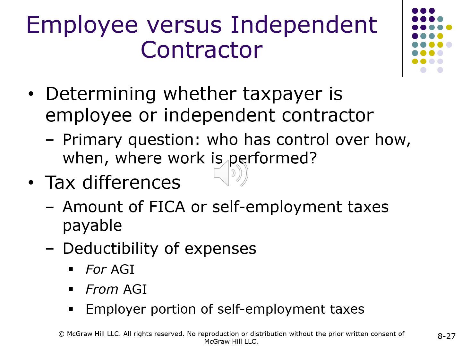Employee versus independent contractor. Determining whether taxpayer is employee or independent contractor. Primary question: who has control over how, when, where work is performed? Tax differences: amount of FICA or self-employment taxes payable. Deductibility of expenses for AGI from AGI, employer portion of self-employment taxes.